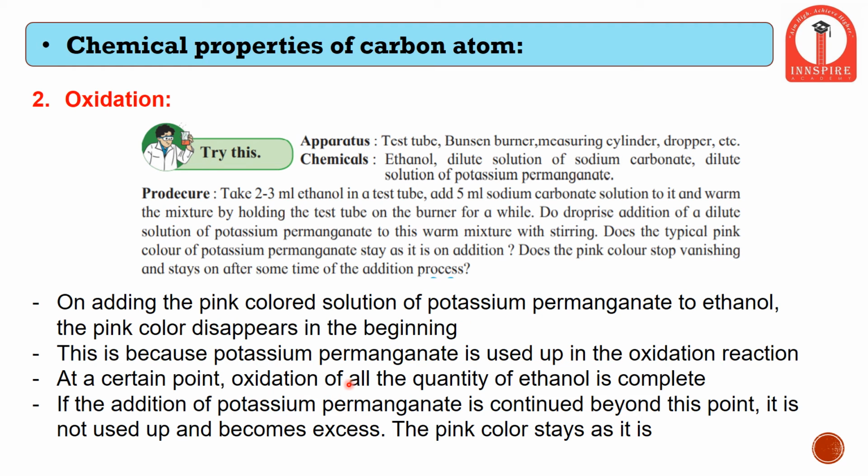But when all the sodium carbonate present in that test tube has accepted all the oxygen provided by potassium permanganate, there is no extra sodium carbonate left behind to accept the extra oxygen. Therefore, beyond a saturation point, it is not used up, and the amount of oxygen becomes excess. So the pink color of potassium permanganate still remains as it is. This is how an oxidation reaction takes place.